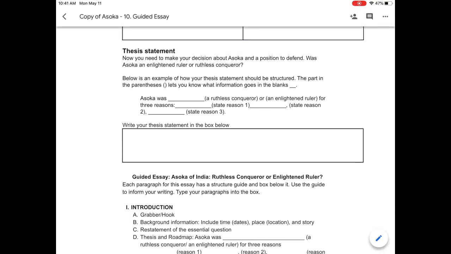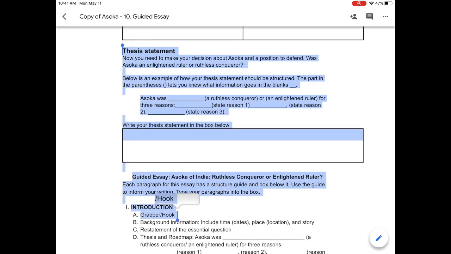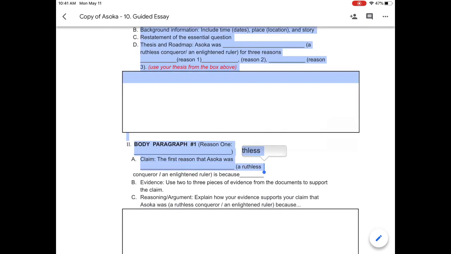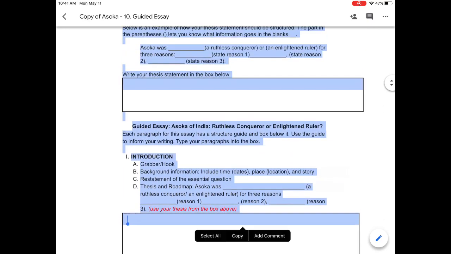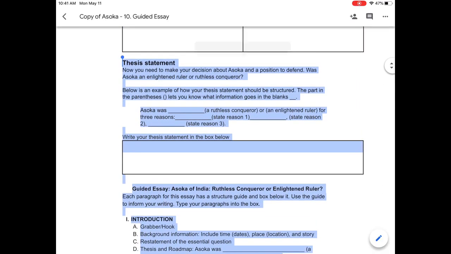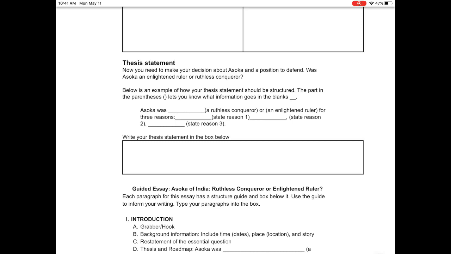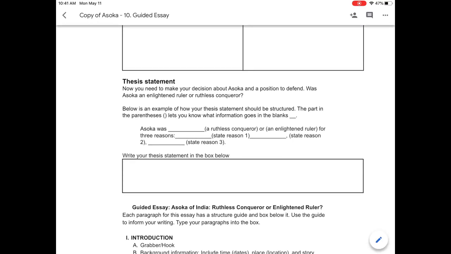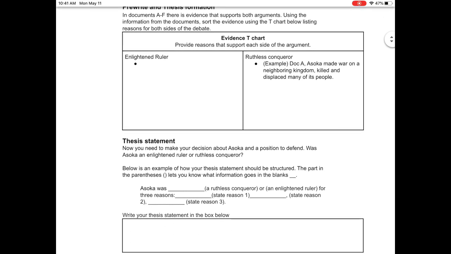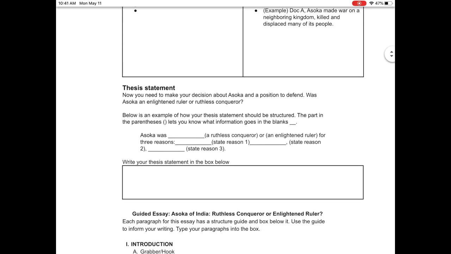Today you're doing the thesis statement and the introduction. So you'll be doing all the way down to this box here. This is where the work is for today. For your thesis statement, you're going to need to make a decision about Ashoka and defend that position. You have your evidence collected up here, and strong arguments for both sides. Which one do you think is the best? And you're going to stick with that.